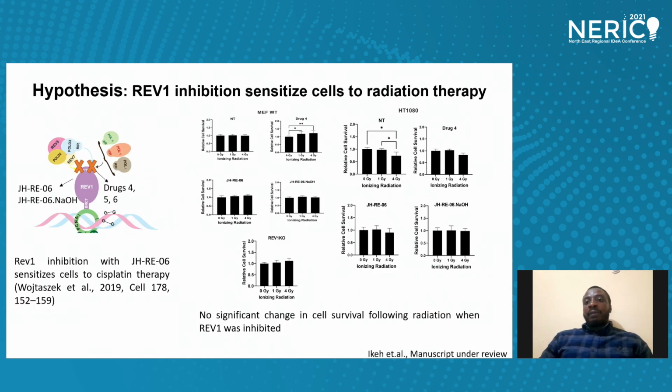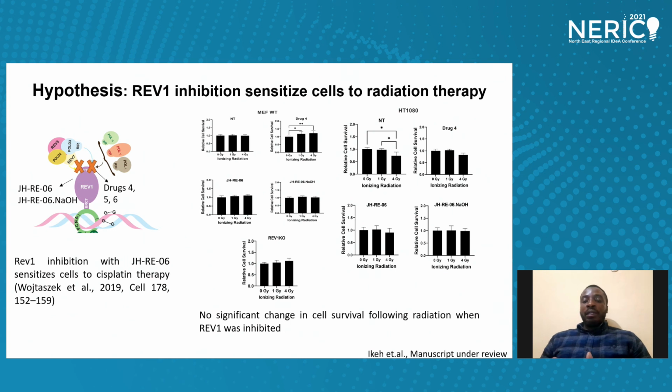Next slide, please. So far, we have a couple of drugs that target the C-terminal domain of Rev1, and studies have shown that use of these drugs to inhibit Rev1 sensitize cells to treatment with cisplatin. In my lab, we therefore hypothesized that inhibiting Rev1 will be able to sensitize cells to radiation. Interestingly, our data presented on this slide suggested the opposite to be true. We tested different cell lines, different Rev1 inhibitors, and different doses of radiation, and we showed that Rev1 inhibition does not sensitize cells to radiation.